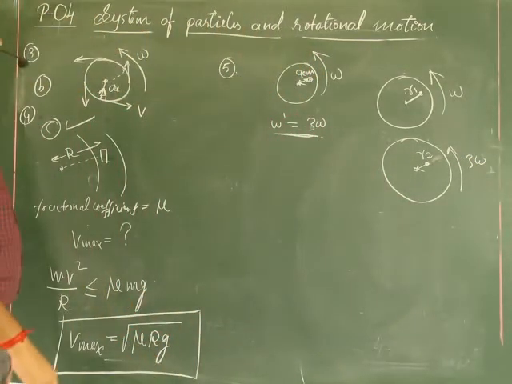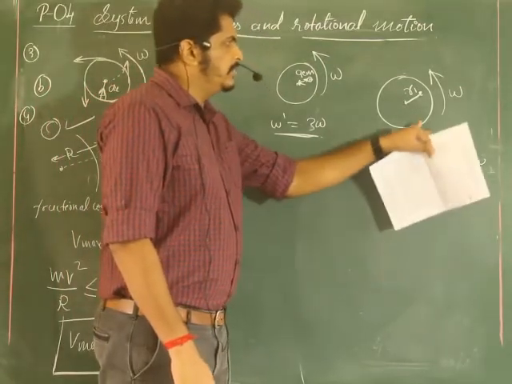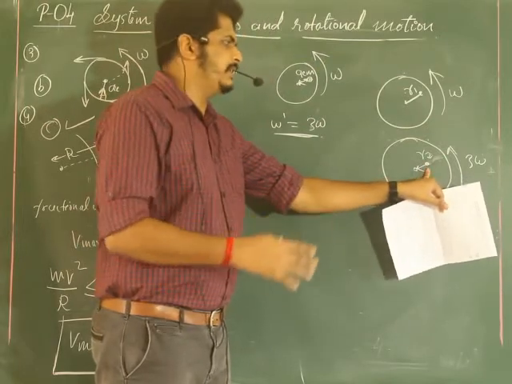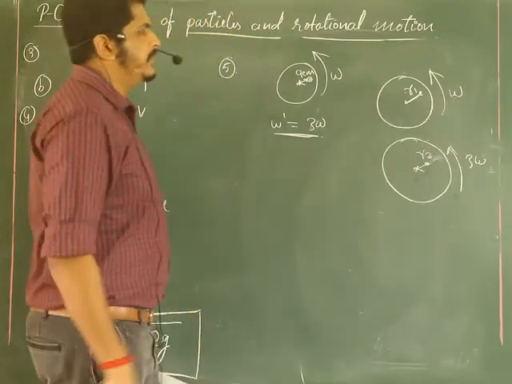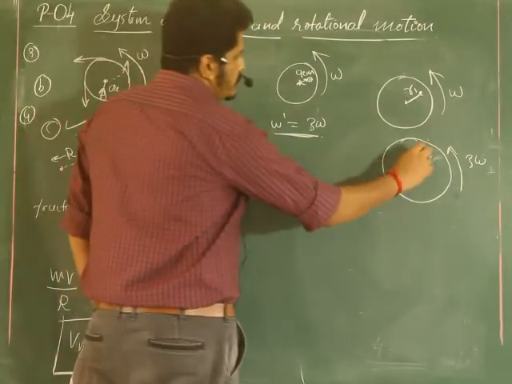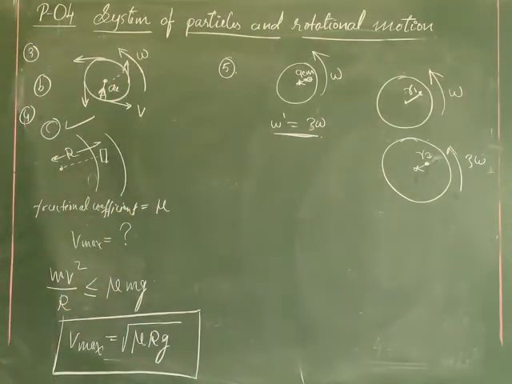So we have to find a distance from the center where, if you triple this speed, it will start slipping, or else it won't slip. That is the question. It is not like we have to find out after 9 centimeter; it is not given like that. You have to find a radius where it will start slipping.